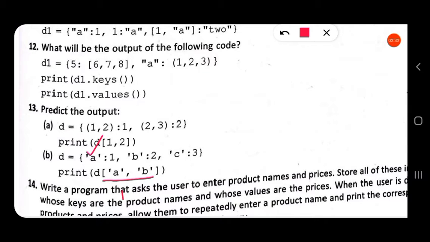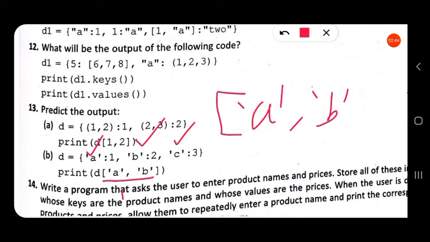A is there, B is there, and C is there, but no key like A, B is present in the dictionary D. So it will produce an error.